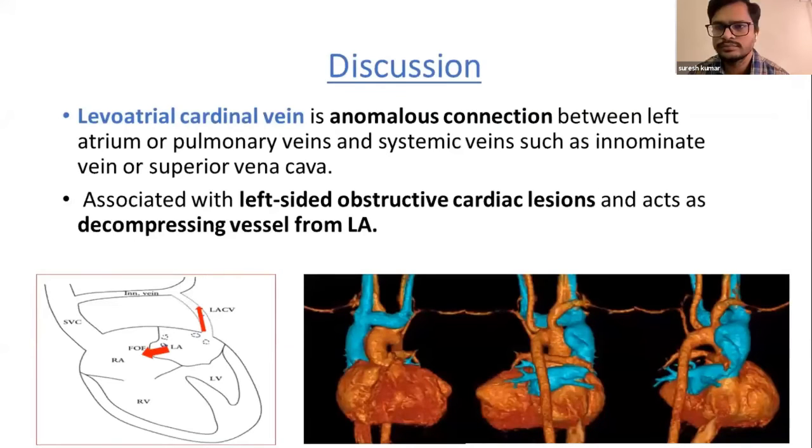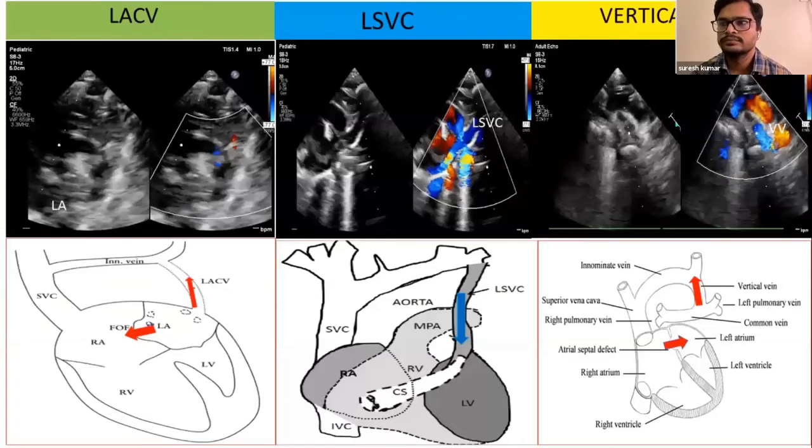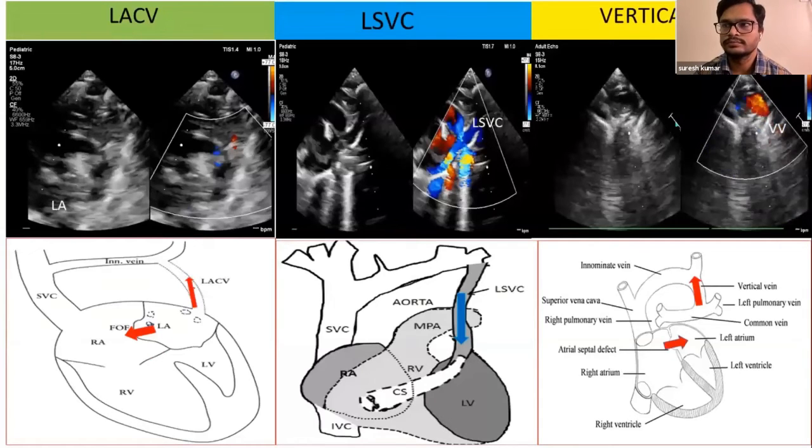The levoatriocardinal vein is an anomalous connection between the left atrium or pulmonary vein and systemic veins such as the innominate vein or a superior vena cava. It is usually associated with left-sided obstructive cardiac lesions and acts as a decompressing vessel from the left atrium. What are the differential diagnoses of levoatriocardinal vein? The usual differential diagnoses are left-sided SVC or vertical vein in case of supracardiac TAPVC.